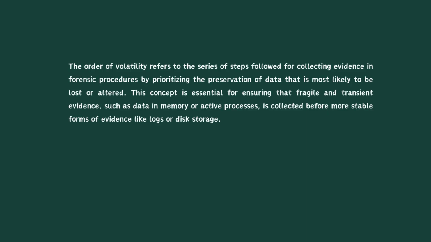The order of volatility refers to the series of steps followed for collecting evidence in forensic procedures by prioritizing the preservation of data that is most likely to be lost or altered. This concept is essential for ensuring that fragile and transient evidence, such as data in memory or active processes, is collected before more stable forms of evidence like logs or disk storage.